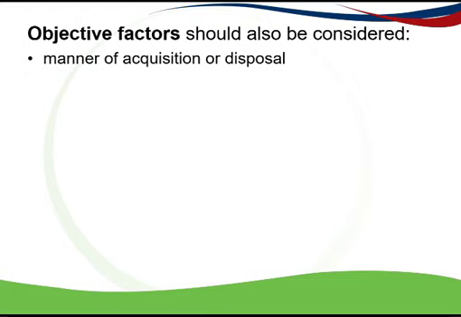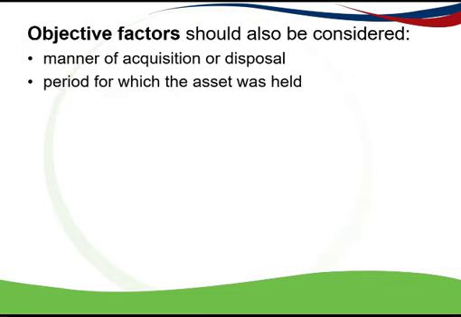So in this question, it doesn't tell us about how she purchased it, how it was financed. It just says that she disposed of it. The question does tell us that she held it for a long period, which was 9 years. It wasn't just bought and resold as a scheme of profit making. Continuity, she continued to operate as a guest house over all the years.